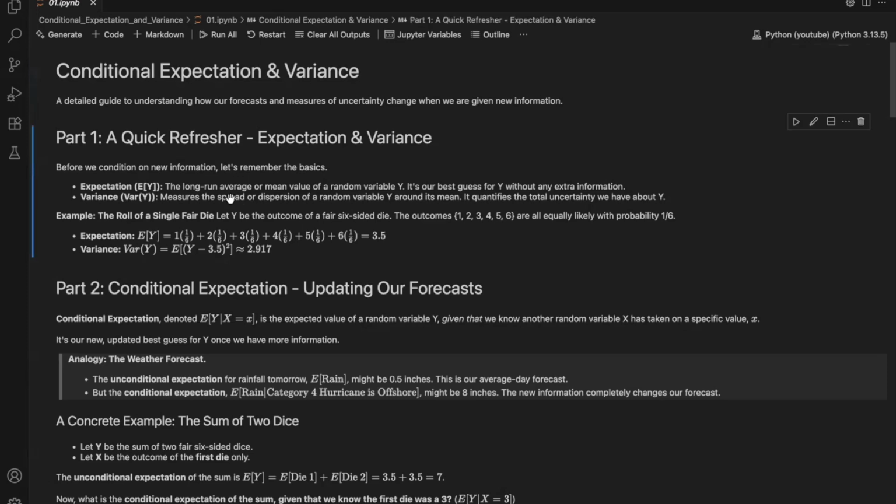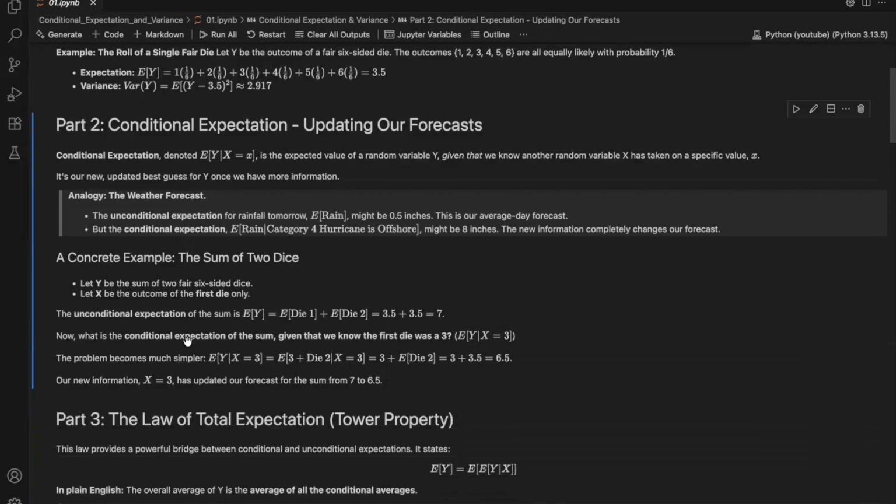Before we start conditioning on new information, let's quickly recap the basics. Expectation is simply the long run average of a random variable. It's our best guess of an outcome without any extra information. For a six-sided die, the expectation is 3.5. Variance measures the spread or dispersion around the average. It's a measure of total uncertainty. For a single die, the variance is about 2.9. With that as the baseline, let's introduce some new information.